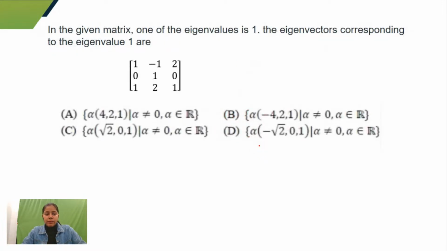Yeah, this is another question. It says that in the given matrix, one of the eigenvalues is 1. The eigenvector corresponding to the eigenvalue 1 is. So we have to find out what would be the eigenvector corresponding to the eigenvalue 1.